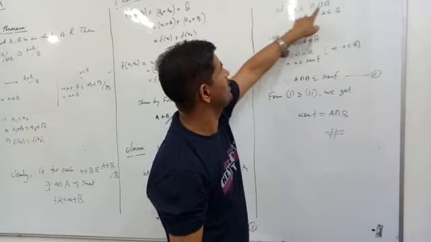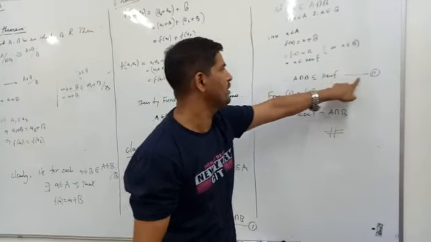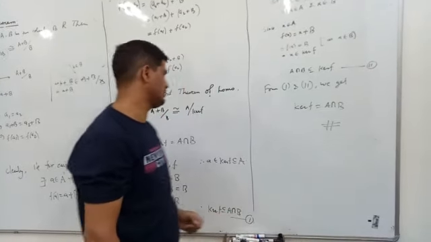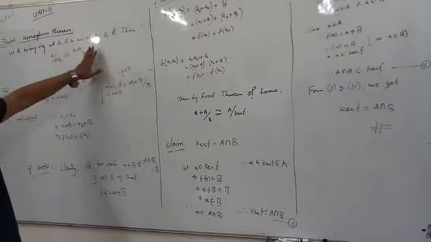So x belongs to A intersection B implies x is in kernel f. This implies A intersection B is contained in kernel f too. So from 1 and 2 we get kernel f equals A intersection B, which is our required claim. So this is the proof of this theorem.